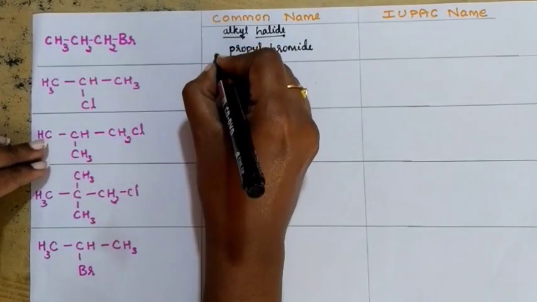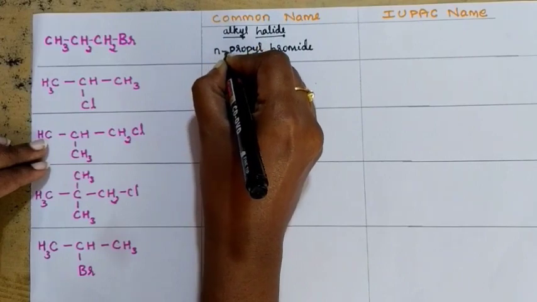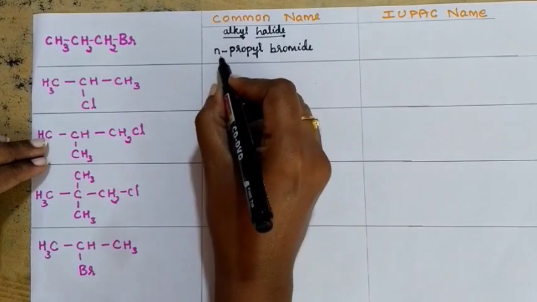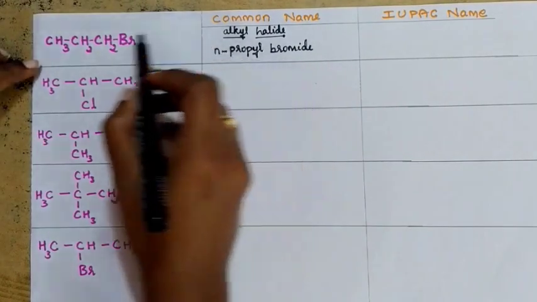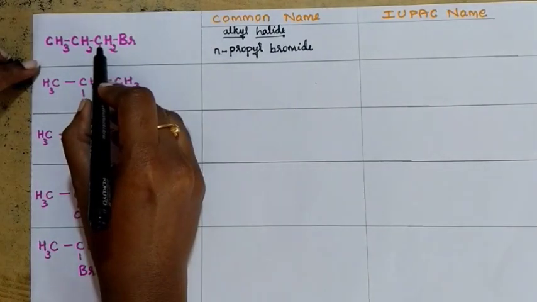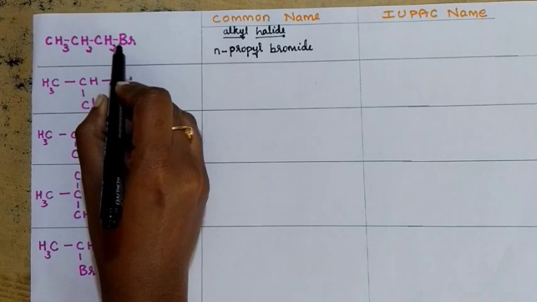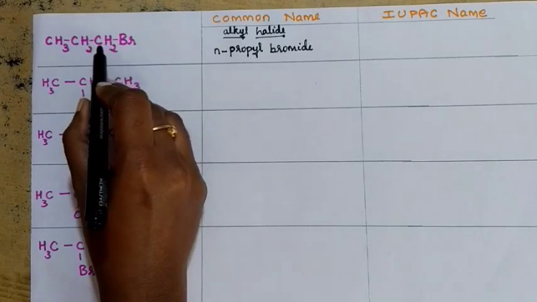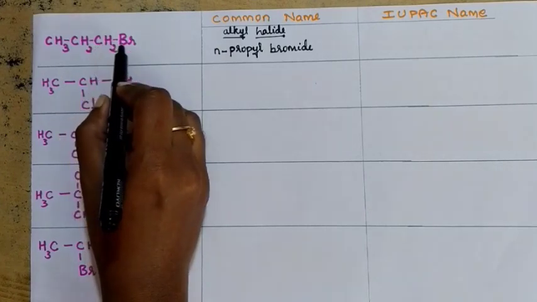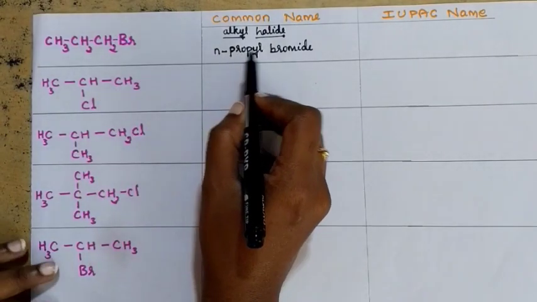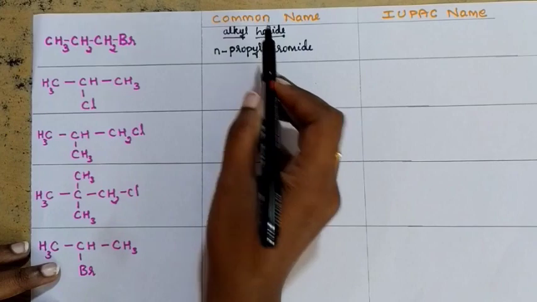If there is a continuous chain, you need to write n. n-propyl bromide. Understood why n? Here in the last carbon atom, it must be CH3 to be a propane. You removed one hydrogen and there is attachment of one halogen. To the terminal carbon atom, the halogen group is attached. That is why it is n. n-propyl bromide. This is the common name.